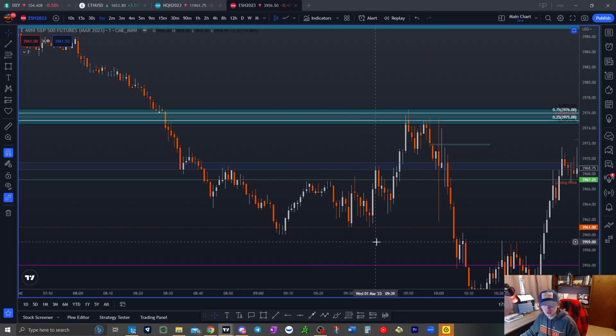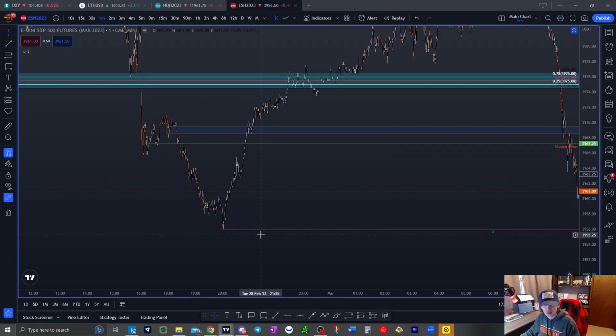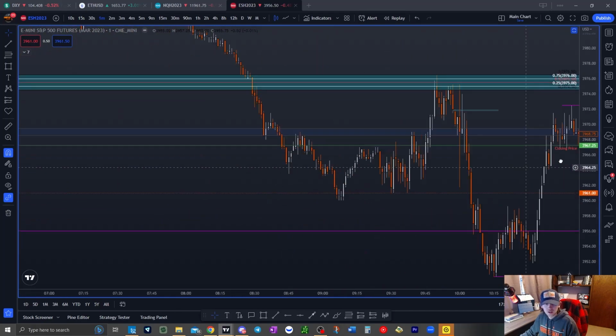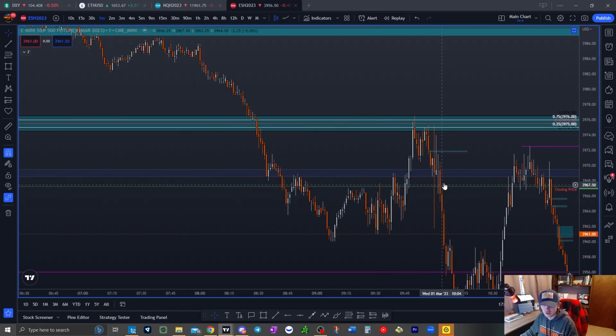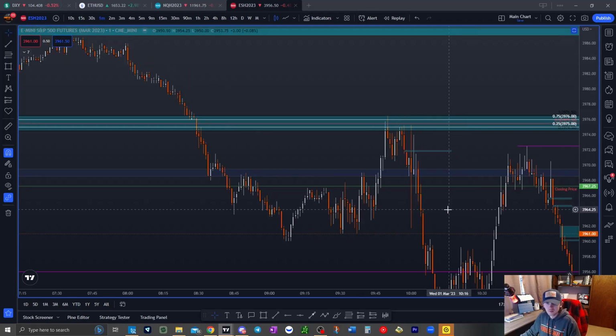Creates these equal lows. Has this low here. We have this low in mind, so keep all of that in mind. We start to break lower. We break below the NDOG, which is this shaded box. Go back to the beginning of the video if you don't know what I was talking about there. But we have this shaded box.